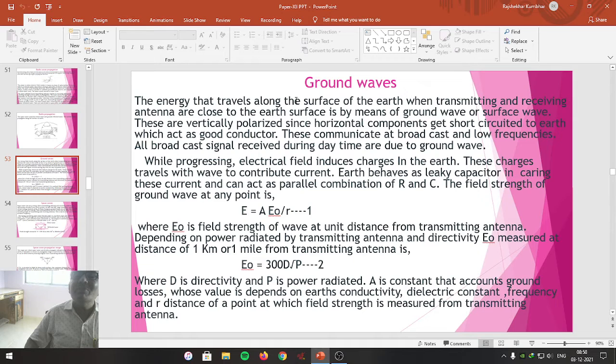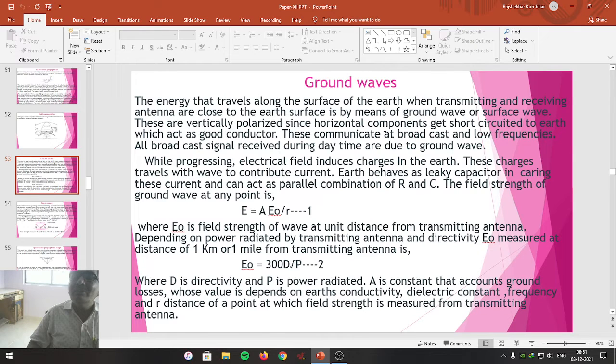Friends, these ground waves are vertically polarized since all the horizontal components are short circuited to the ground. When all the horizontal components are grounded, then the polarization is vertical. And Earth is going to act as a good conductor.